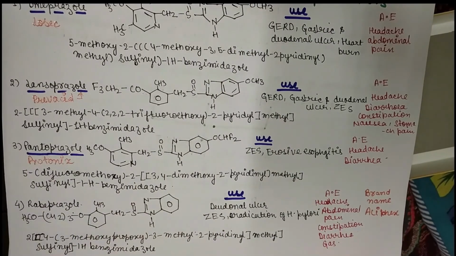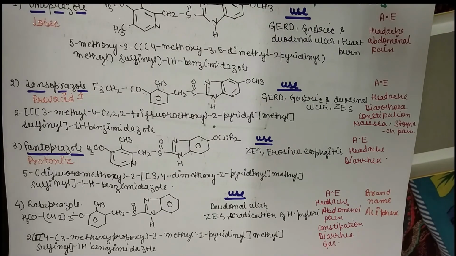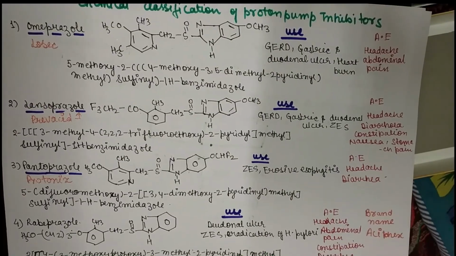So you can see the major use is in the treatment of duodenal and gastric ulcer, GERD, that is gastroesophageal reflux disease, and ZES, Zollinger-Ellison syndrome. And their major adverse effects are headache, abdominal pain, sometimes constipation, nausea, or diarrhea. Okay, so this is about the chemical classification.